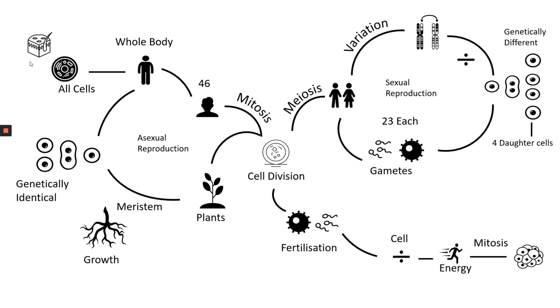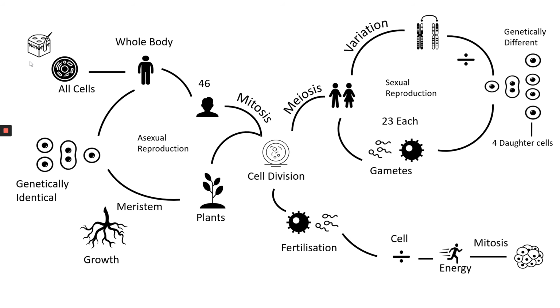Now we've got meiosis, and this is the other type of cell division. This is the last branch that we're going to do. So mitosis is asexual reproduction. Each of the cells are genetically identical to the original, whereas meiosis, this is where we get variation, and this is where we need two parents. So it's sexual reproduction, and we get variation within the cells that are produced.